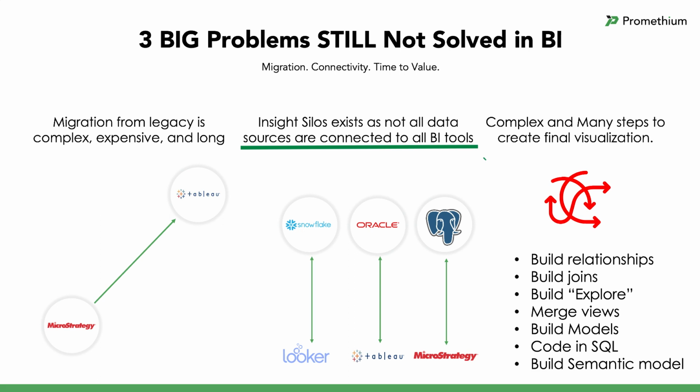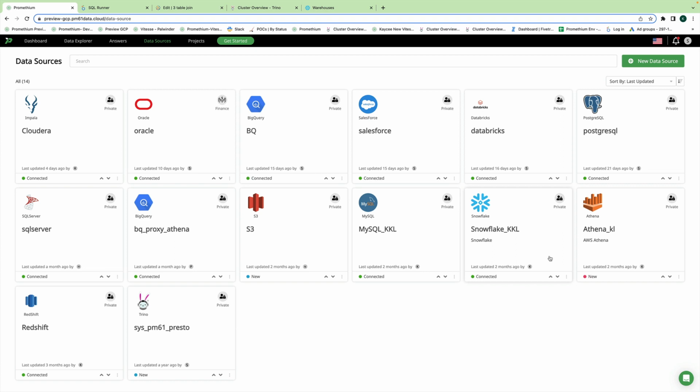As we talked about in one of our previous videos, one of the big challenges that people have is that they've got different BI tools, like Tableau, Looker, but unfortunately they also have a lot of different data sources. And the reality is not every BI tool is hooked up and connected to every single data source. So if I'm a user, I'm really used to Tableau or I only have access to Tableau, but I want to query against Snowflake, I might be out of luck because only the BI tool Looker is connected to Snowflake, and vice versa.